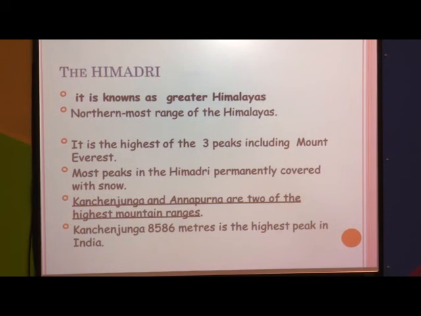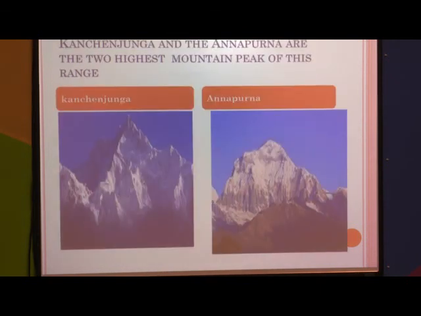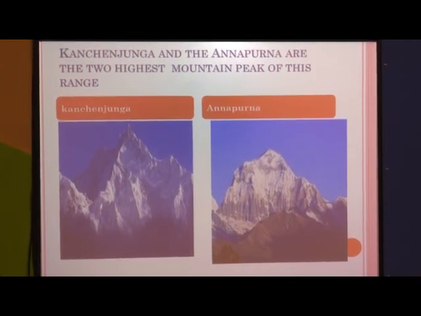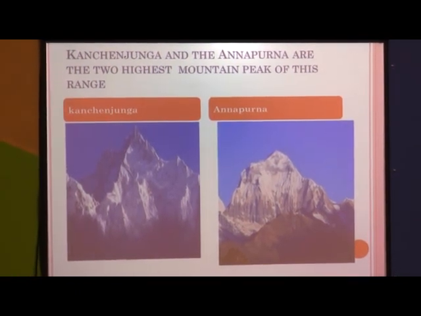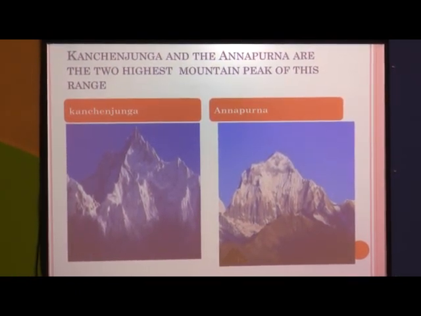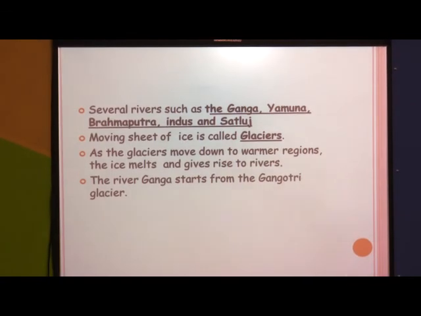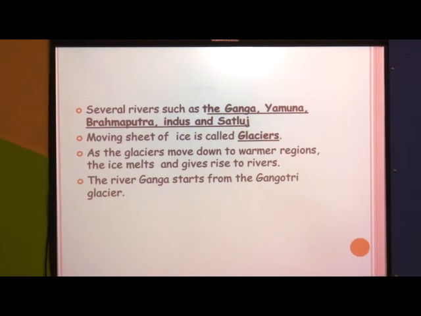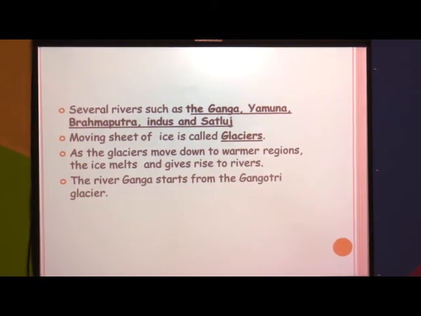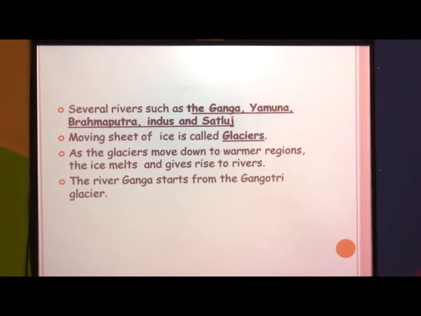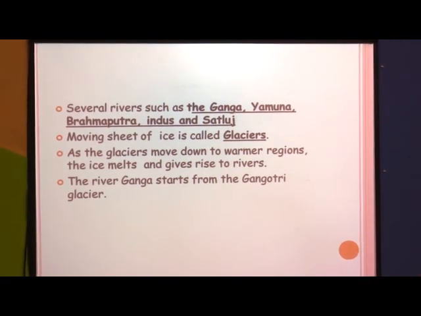8,586 meters is the highest peak in India. And then Kanchenjunga, just have a look over here, that is Kanchenjunga, and the Annapurna are the two highest mountain peaks of this range. Now, I told you in the previous class about the rivers: the Ganga, Yamuna, Brahmaputra, Indus and Satluj. The river Ganga starts from the Gangotri.